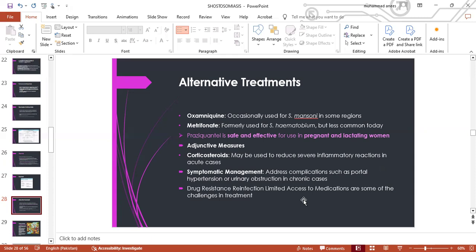So there are certain adjunctive measures that have to be used along with the main treatment. These are corticosteroids that may be used to reduce the severe inflammatory reactions in acute cases. And symptomatic management addresses the complications such as portal hypertension or urinary obstruction in chronic cases. There are certain challenges with this drug treatment. There is drug resistance, there is reinfection, and there is limited access to medications. These are the challenges.